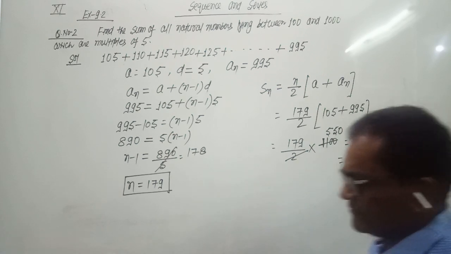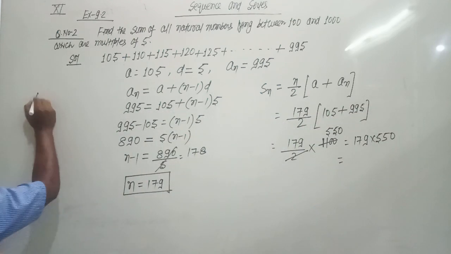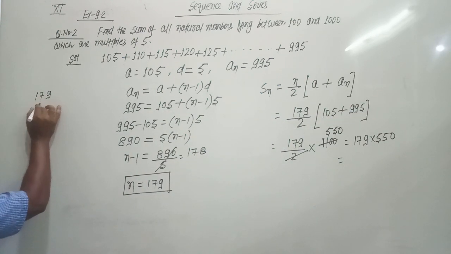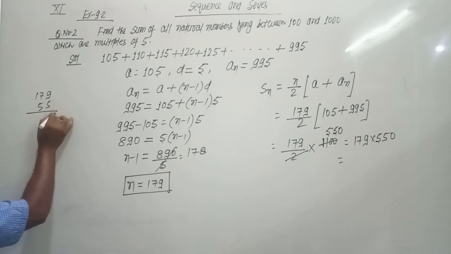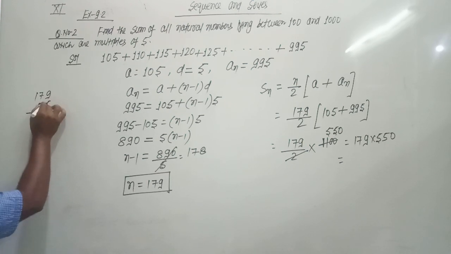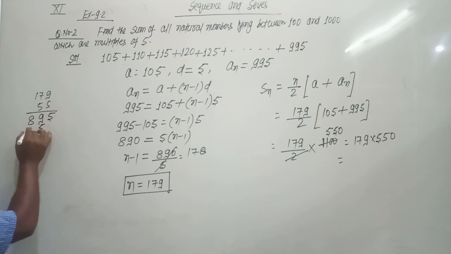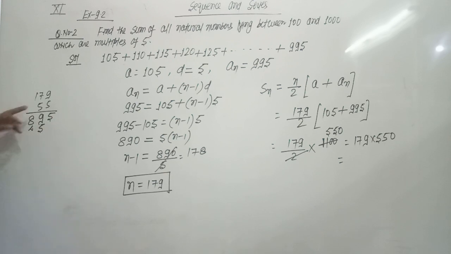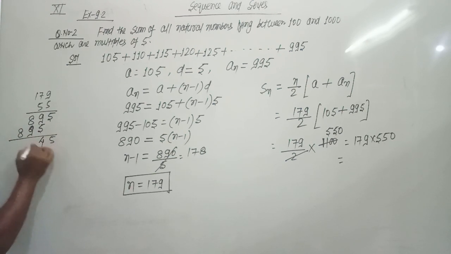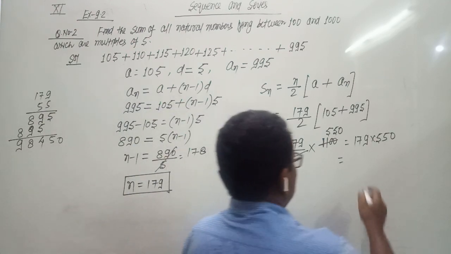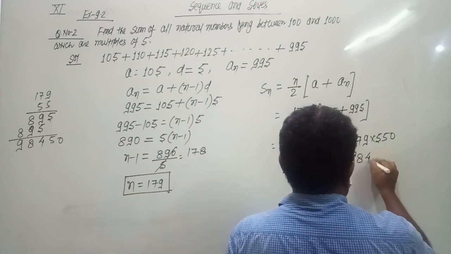179 multiplied by 550. So 179 into 55. Five nines are 45, five sevens are 35 plus 4 is 39, five ones are 5 plus 3 is 8. The answer is 98450.